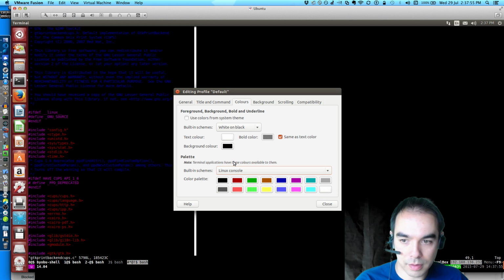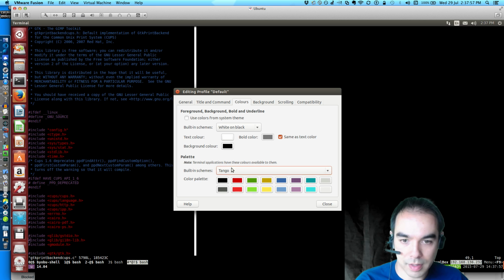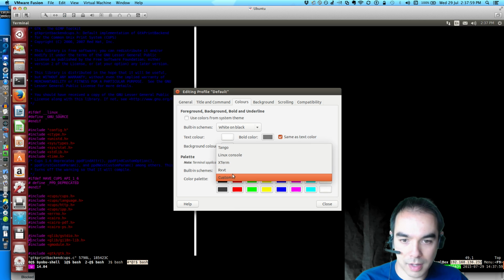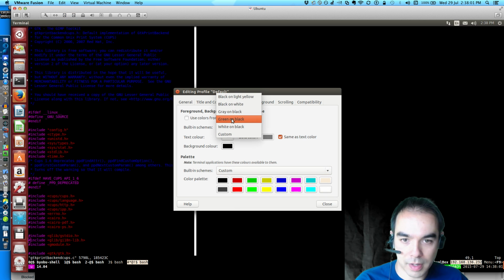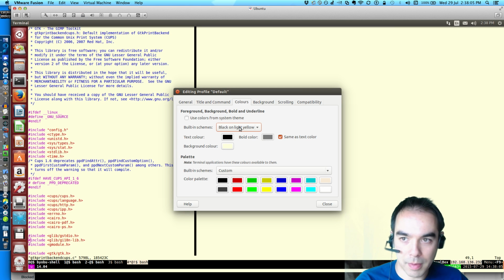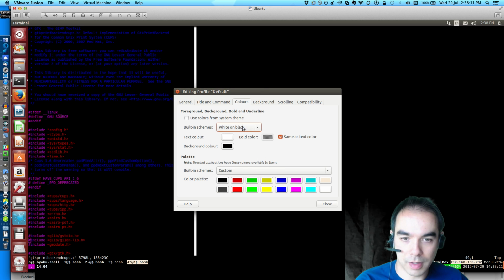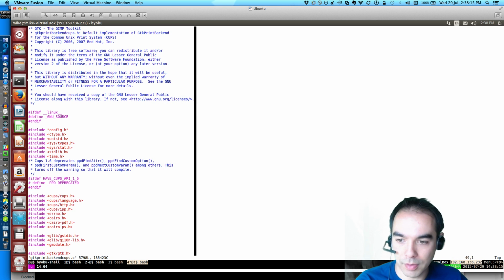No, that's worse. Tango. No. Custom. Green on black. No. There. Maybe that's easier to read. Black on light yellow. Black on white. I don't want to waste time on this. Okay, so hopefully you can read this.